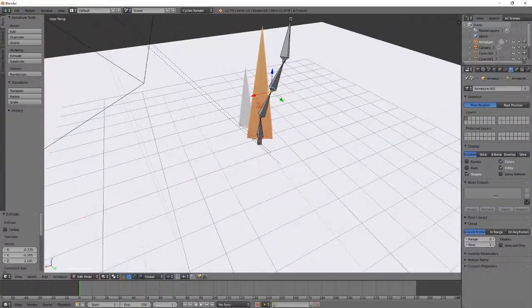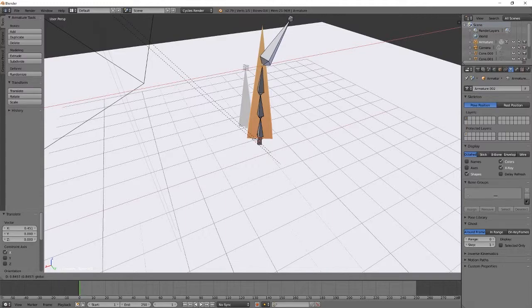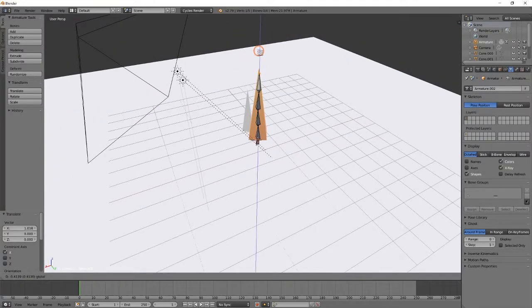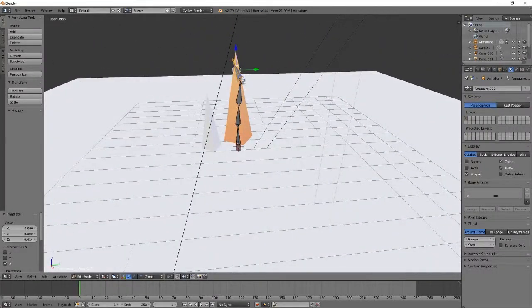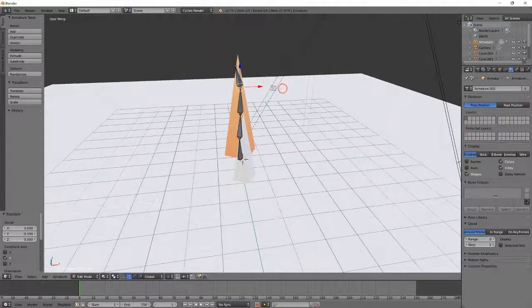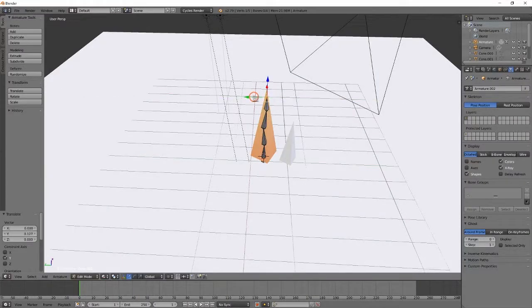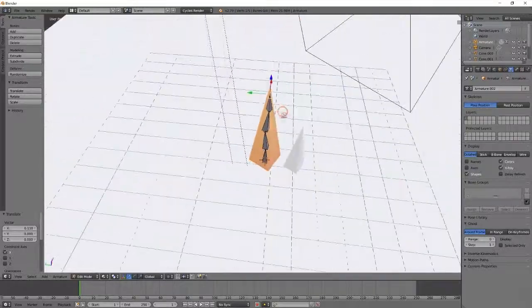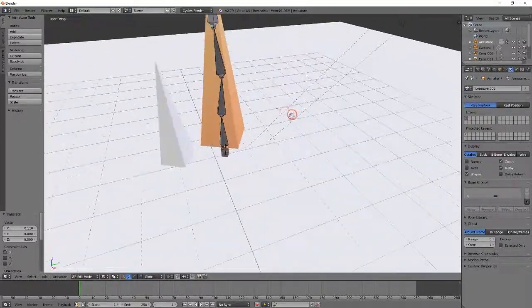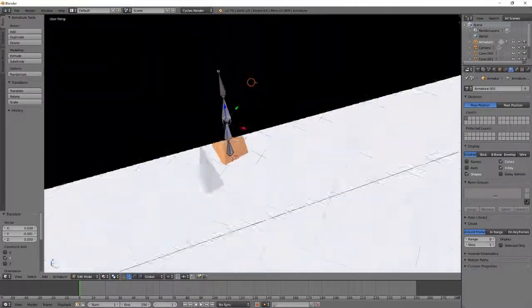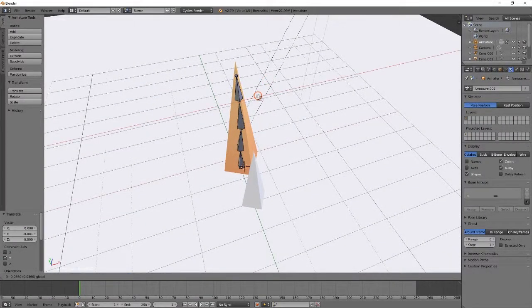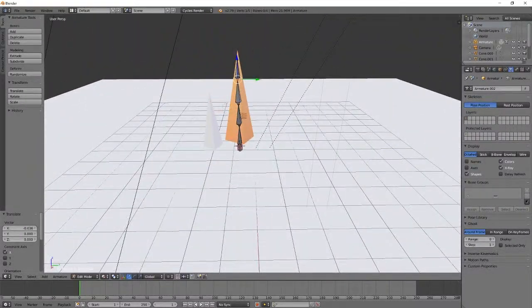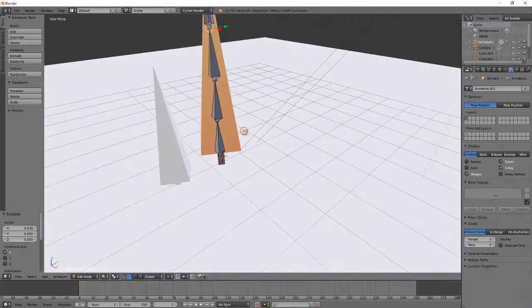And they don't really like to go in the correct position, so we'll just drag them into the correct position. Once you've got your bone system set up, ooh, that does not look right at all. Fidget around with it a little bit, hopefully get it in the right position. Doesn't really matter too much where the bones are. If you were doing character animation, it might matter just a tad bit more. But for us, this is going to be just fine.